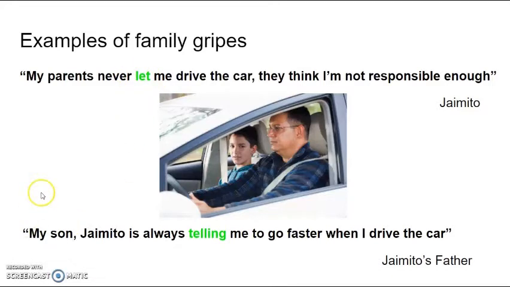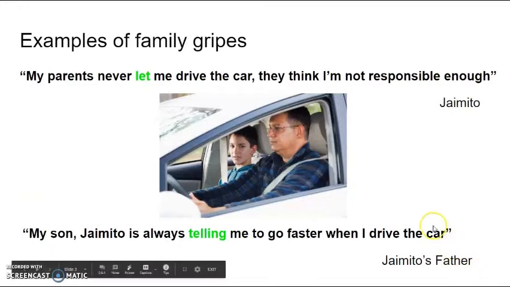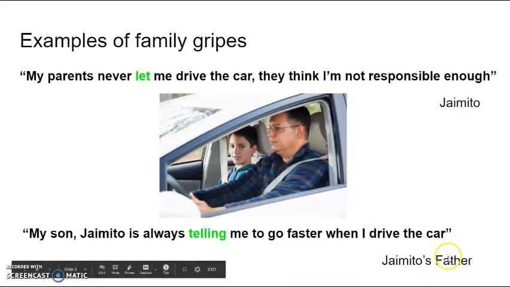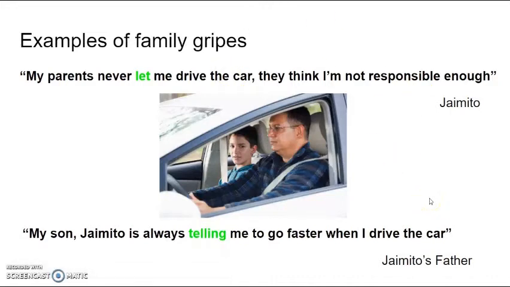On the other hand, we have Jaimito's father, who says, "My son Jaimito is always telling me to go faster when I drive the car." So in the first sentence, Jaimito is complaining about his parents. In the second sentence, Jaimito's father is complaining about his son, Jaimito. So these are examples of gripes.